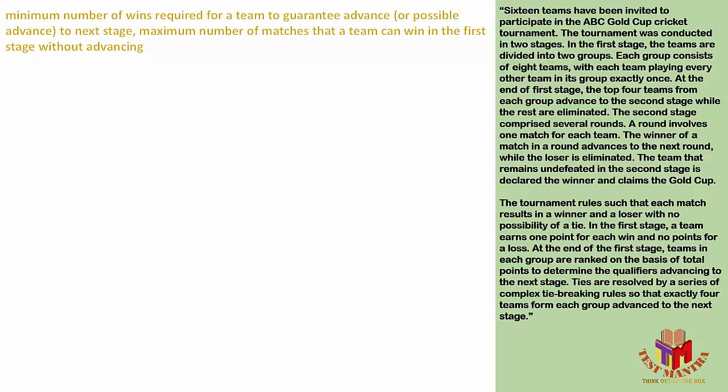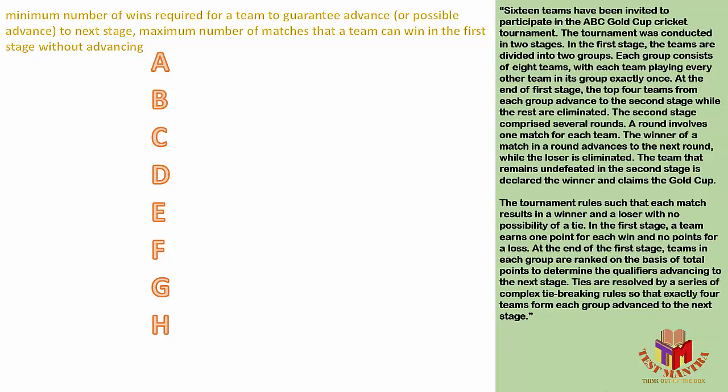Minimum number of wins required for a team to guarantee advance to the next stage, that's the first one. And the maximum number of matches that a team can win in the first stage without advancing. So let's take pool A, with A to H. I'll take the first condition, the minimum number of wins required for a team to guarantee advance to the next stage. As we have seen, there will be a tiebreaker rule.